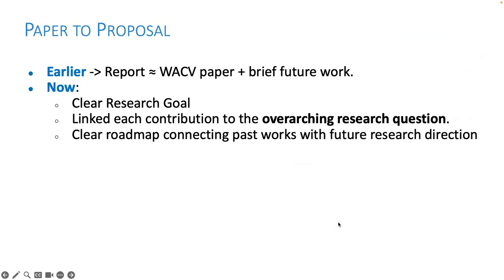Now, let me go back to concern one. The first concern was that my previous report was essentially my background paper with a few added paragraphs. In this revision, I have reframed the work as a proper PhD proposal. Each contribution is now explicitly tied to the overarching research goal, and the future work is developed into a concrete roadmap rather than an add-on.